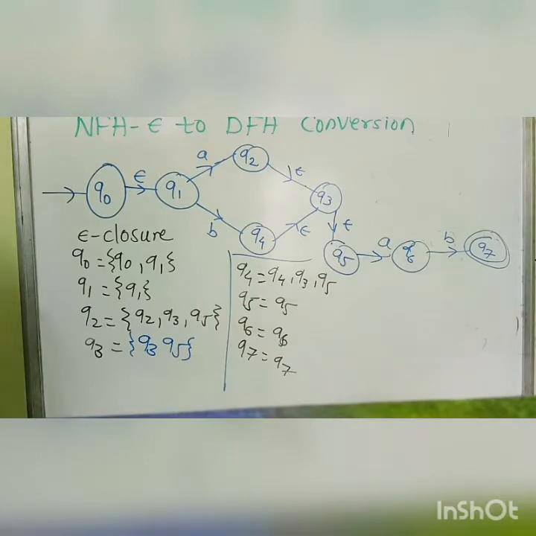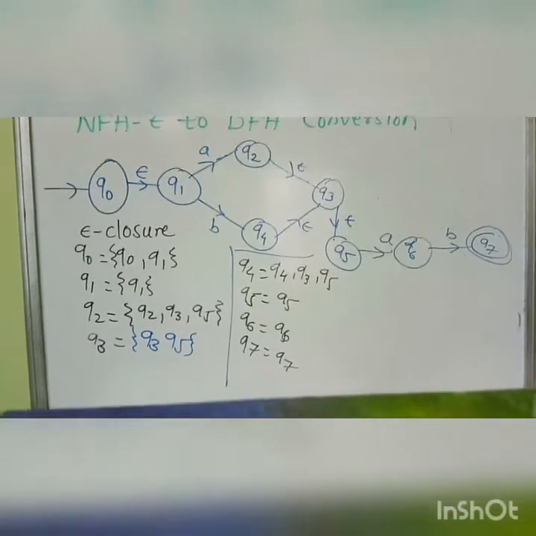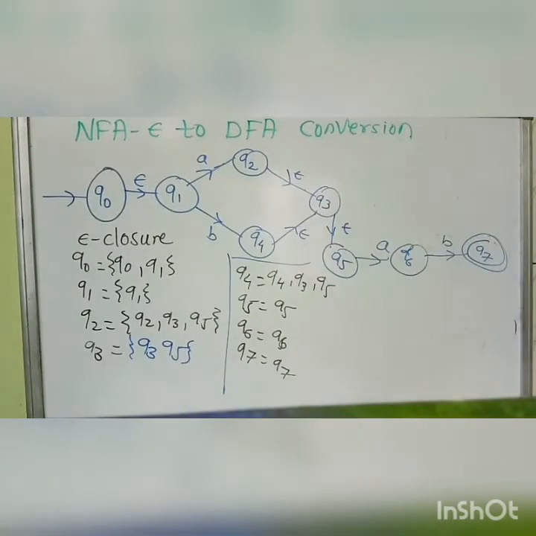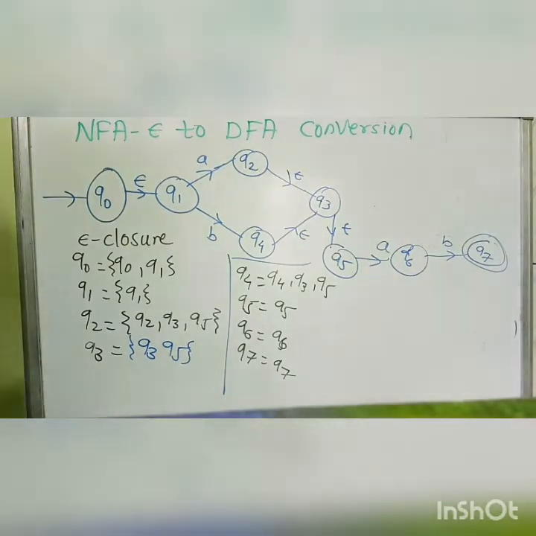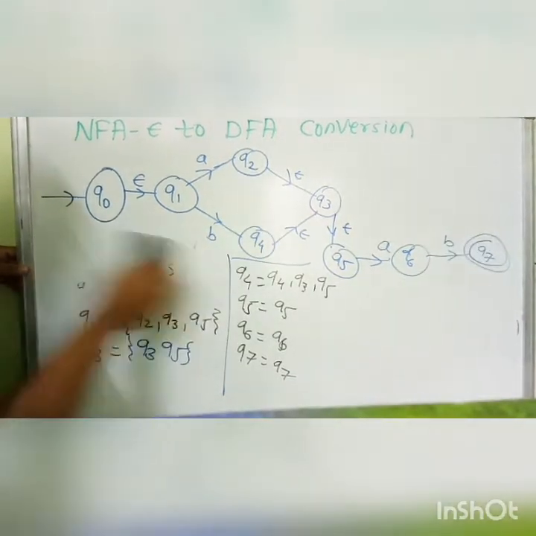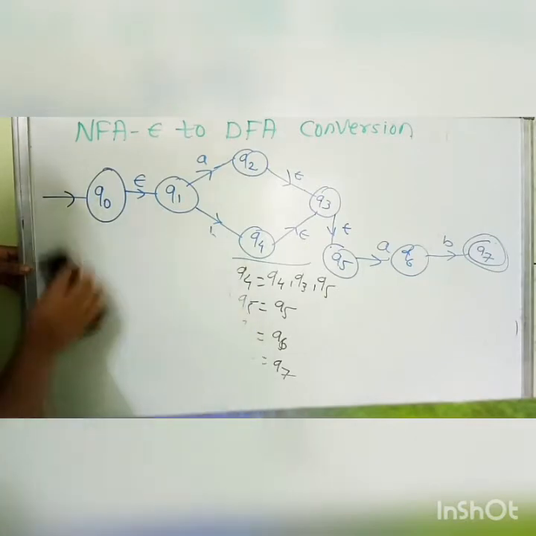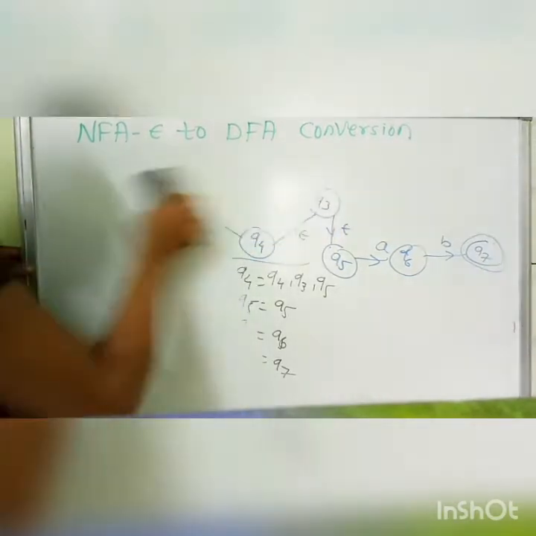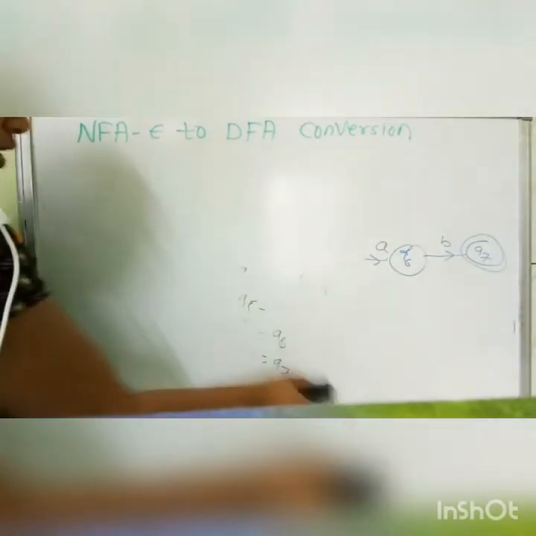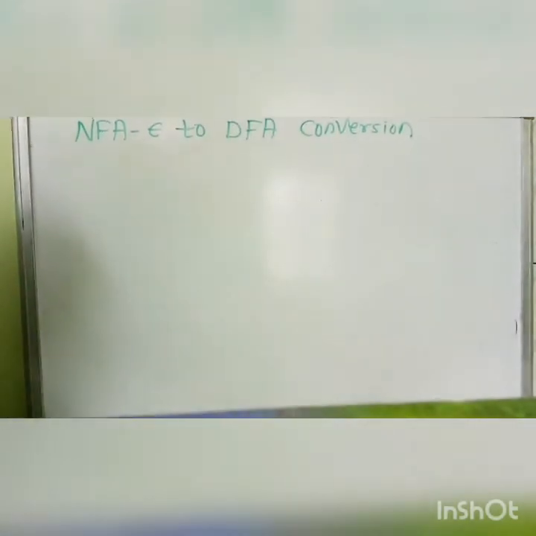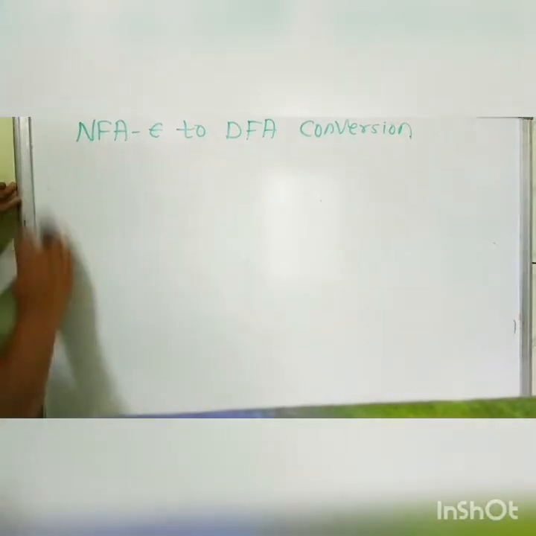Now we have to convert this NFA epsilon to DFA. So the first procedure we have covered. We have to go to the next actual procedure. We will start with delta dash of each and every state of this DFA conversion of NFA. First of all, we have to start with delta dash of the NFA without epsilon.